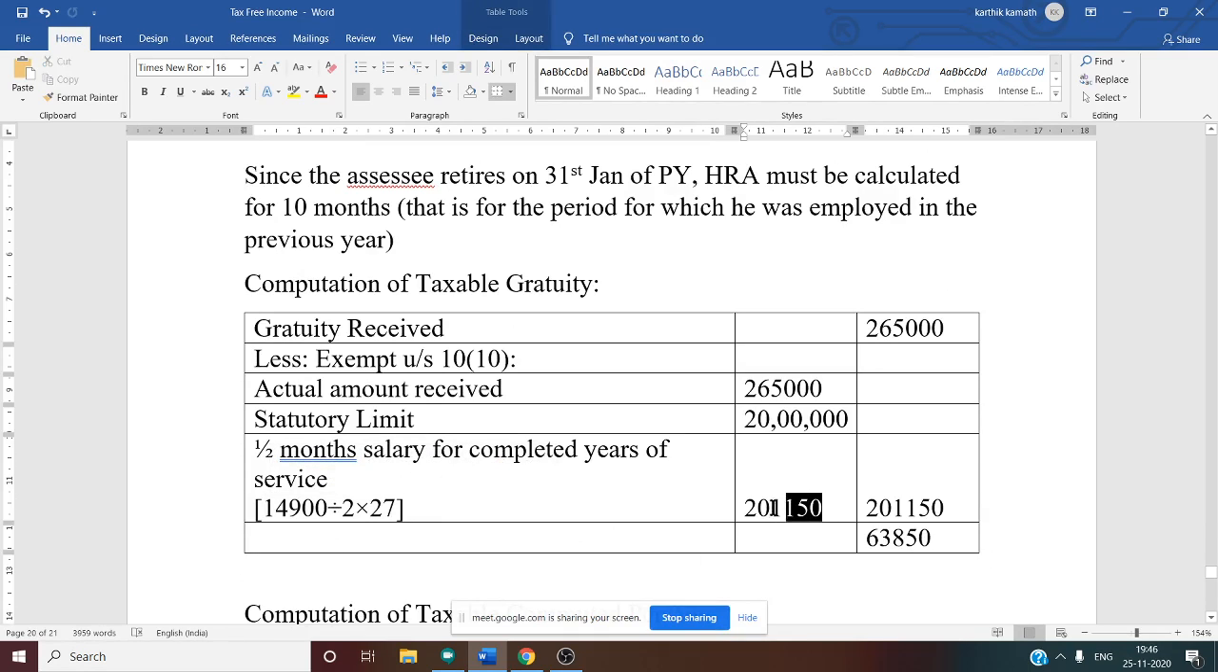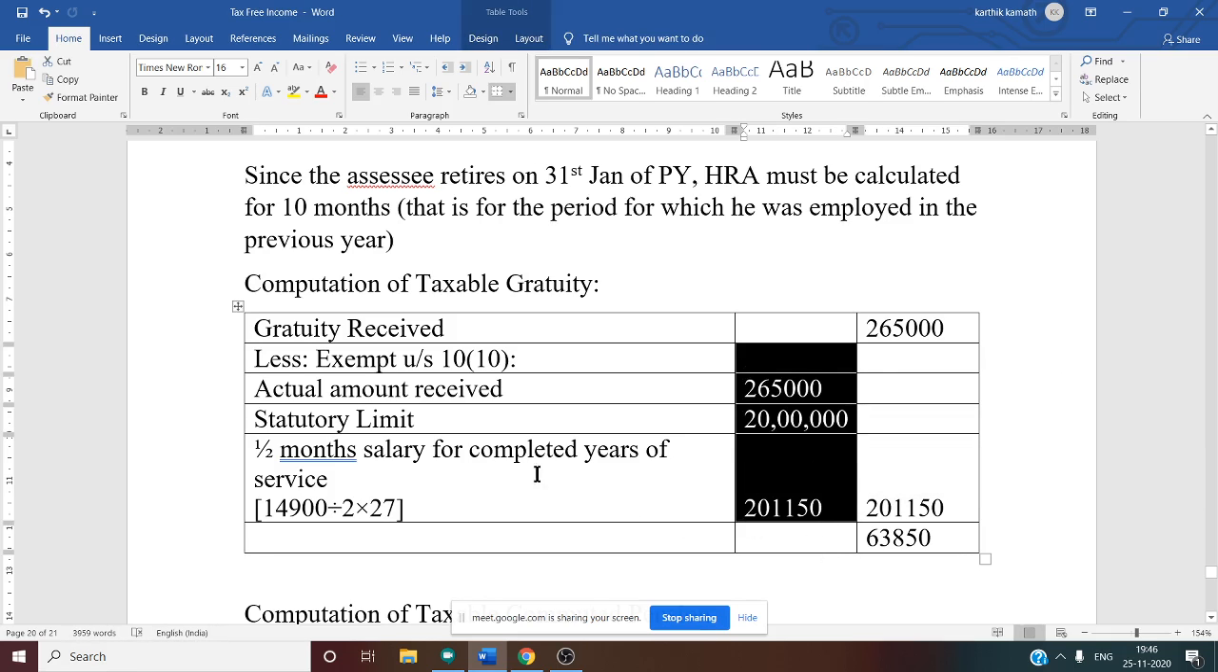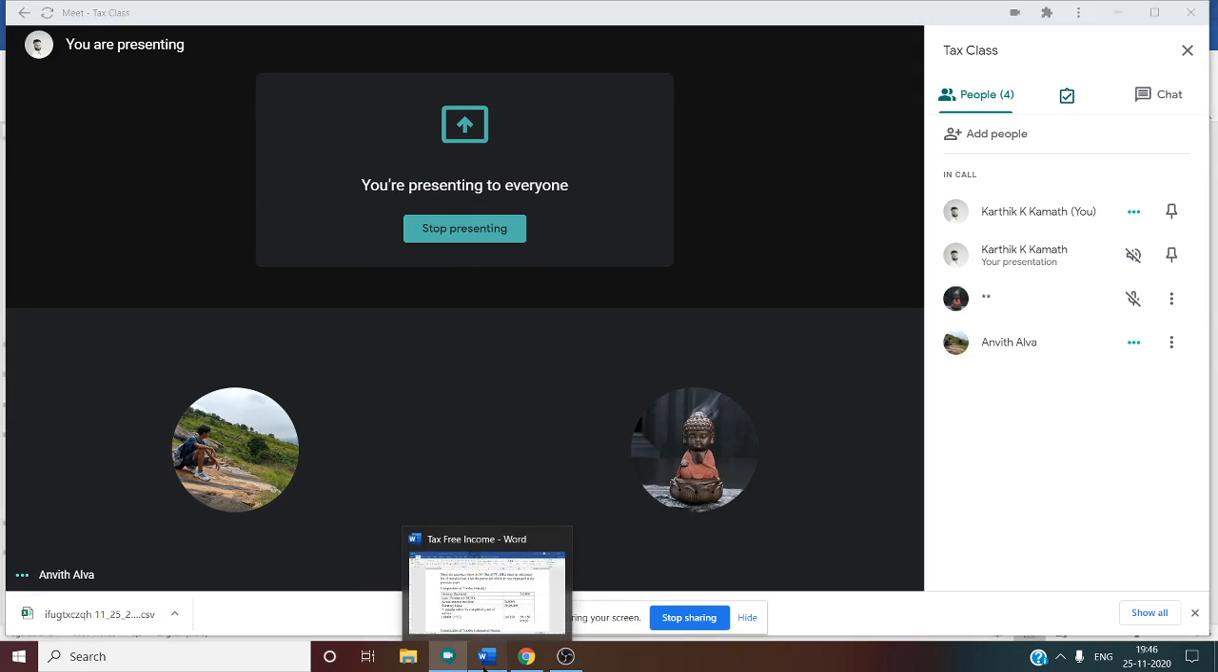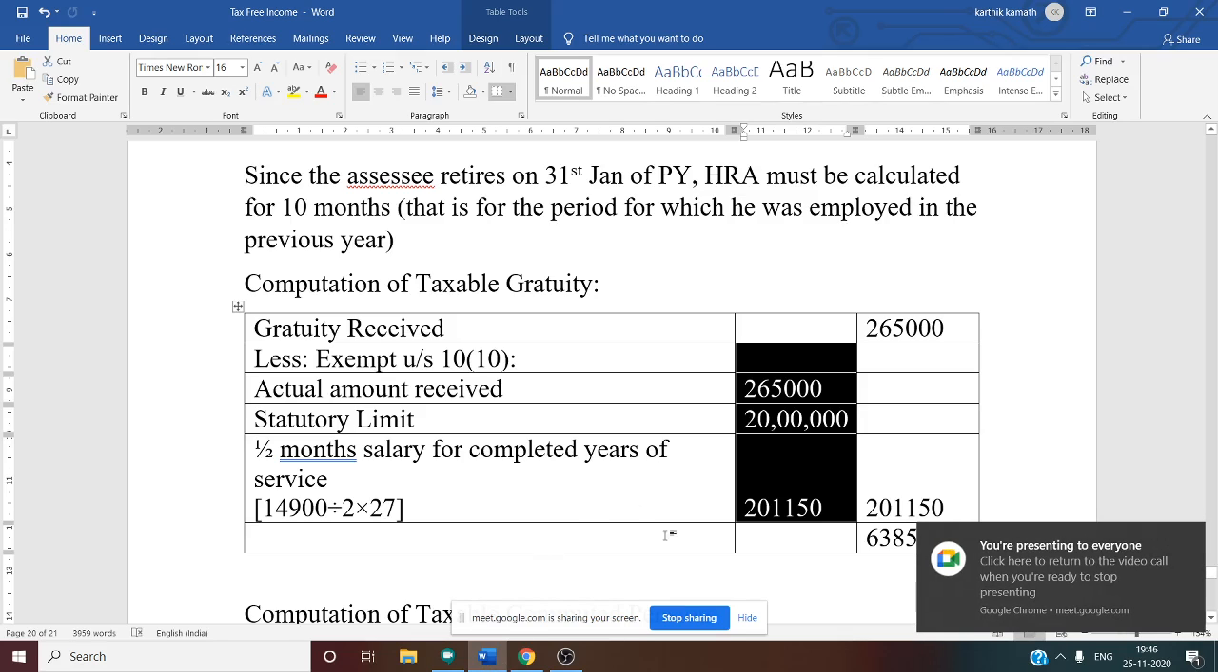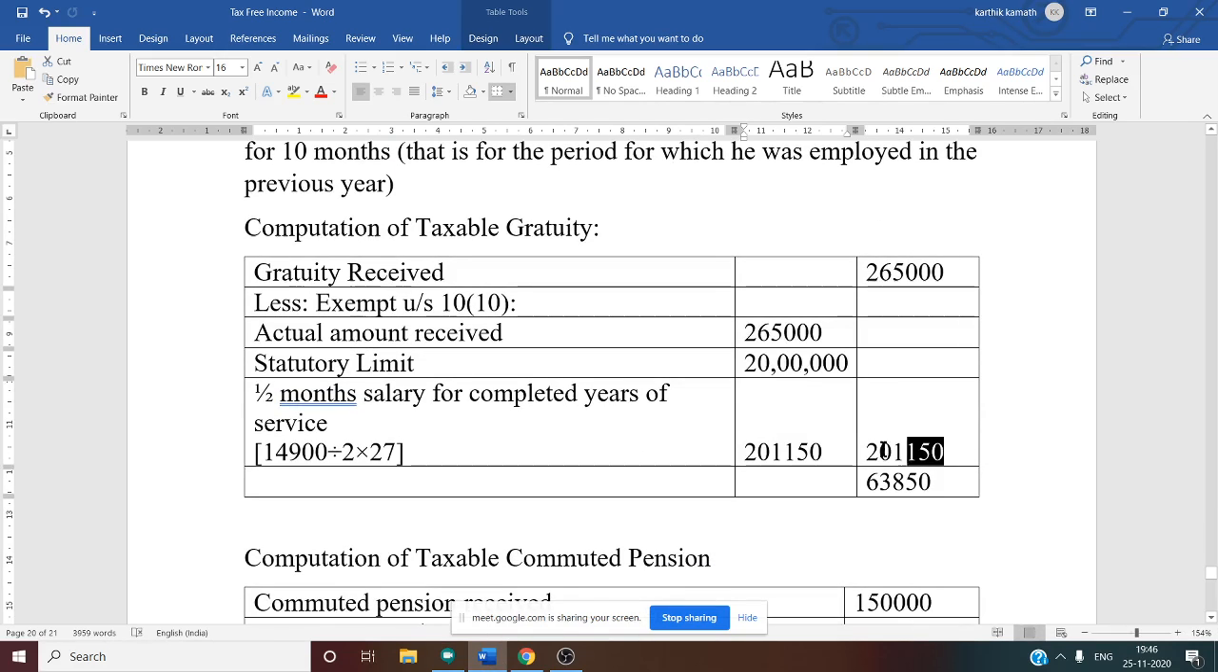So what is the answer? The answer is 2,01,150. So among these three, which is least now? Can you tell me? Which is minimum? Yes, 2,01,150 is the least. So on this amount there is no tax. This is the exemptable amount. On this amount there is no tax.